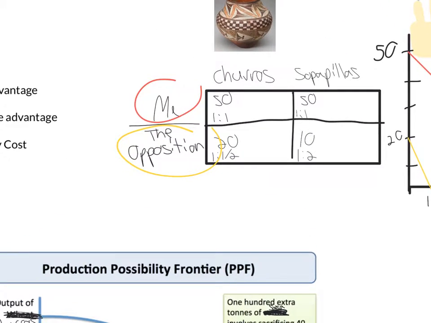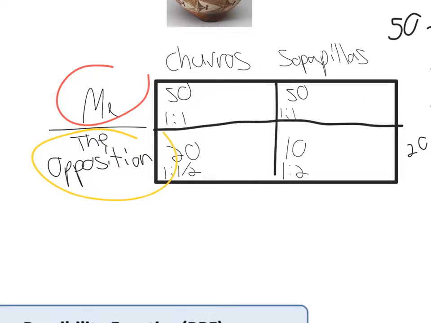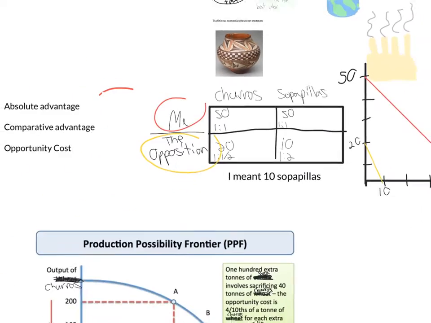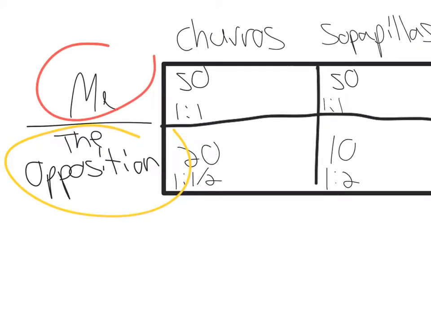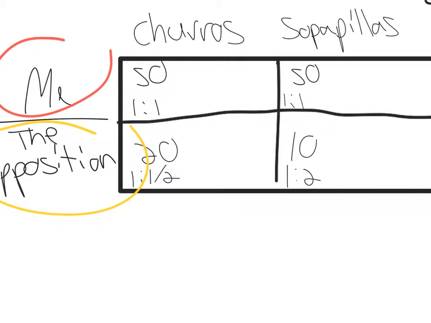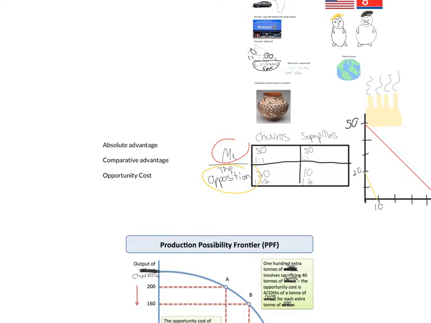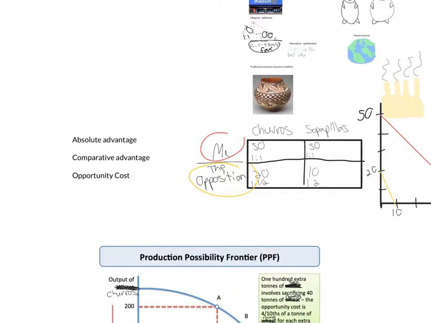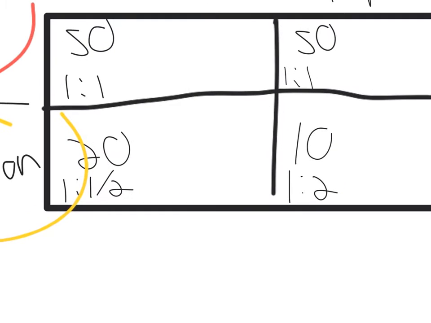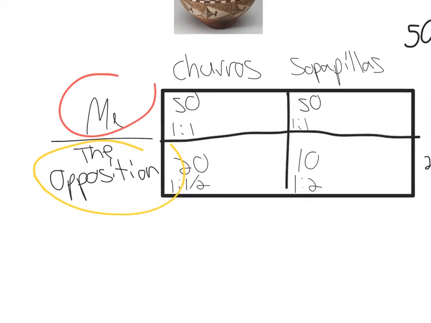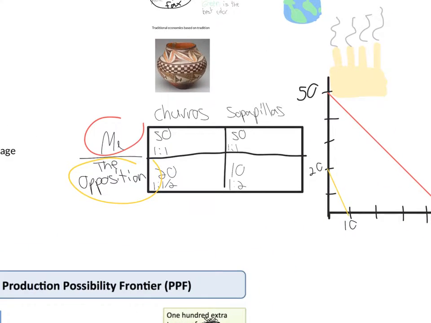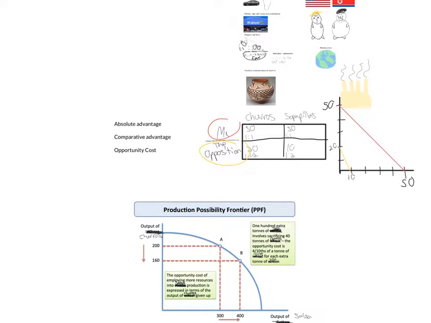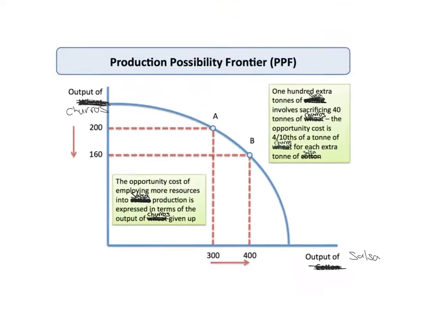And I have the opposition, my competition, and they can produce 20 churros or 10 sopapillas or anything in between. And their opportunity cost is either 1 churro costs 1/2 of a sopapilla, or a sopapilla costs 2 churros. And so I have the absolute advantage because I can produce more churros and more sopapillas. But my opposition has a comparative advantage with churros, since their opportunity cost is less for producing churros, since mine is 1 to 1 and theirs is 1 to 1/2. And here we have the production possibility frontier.